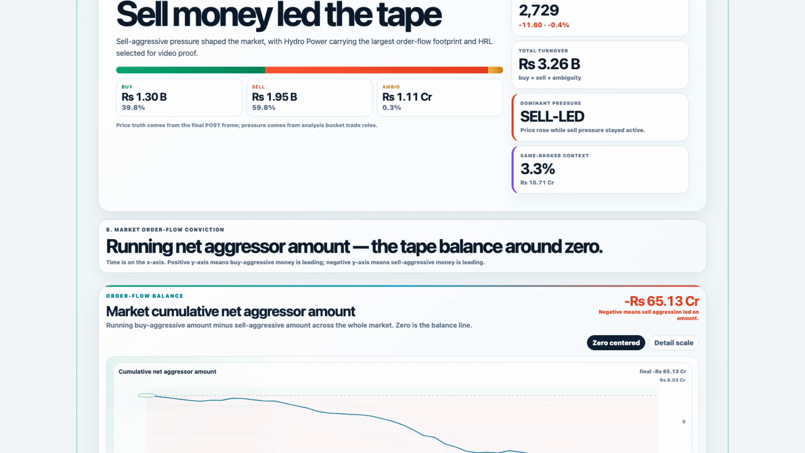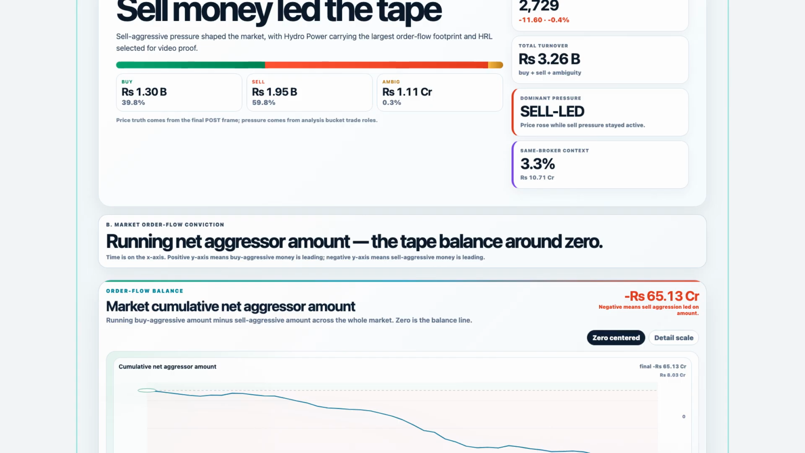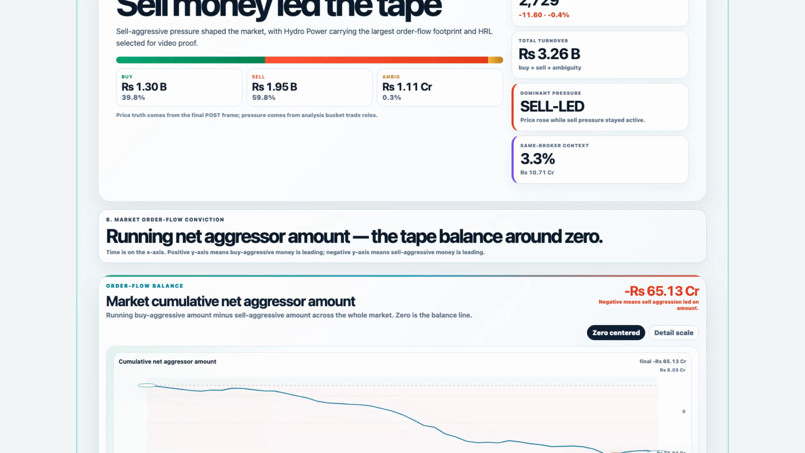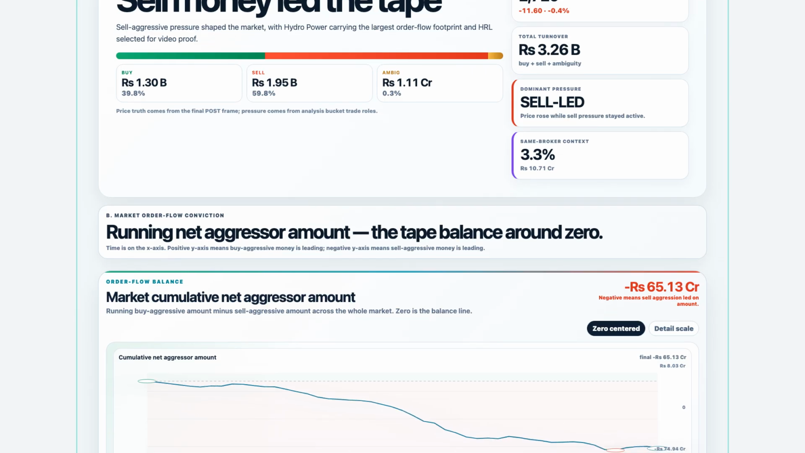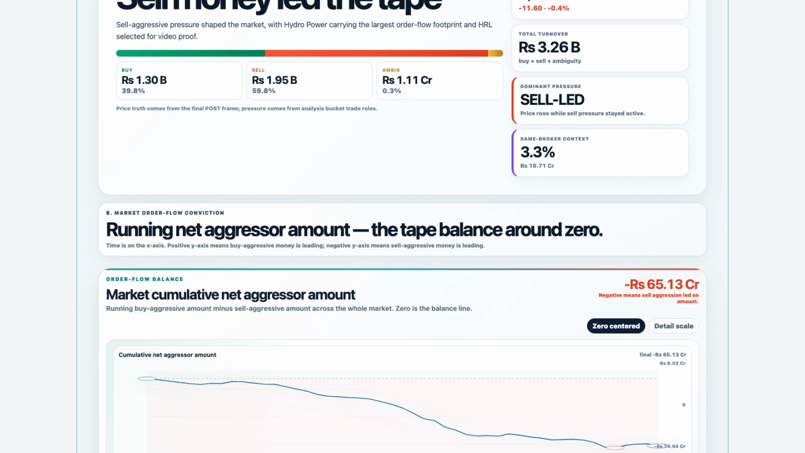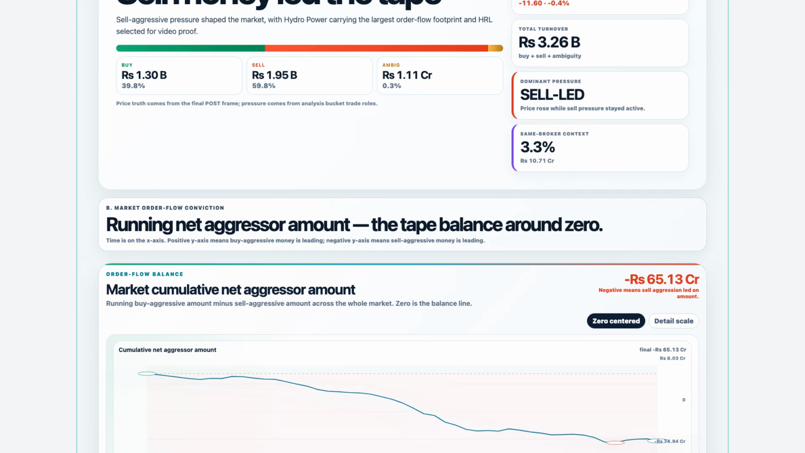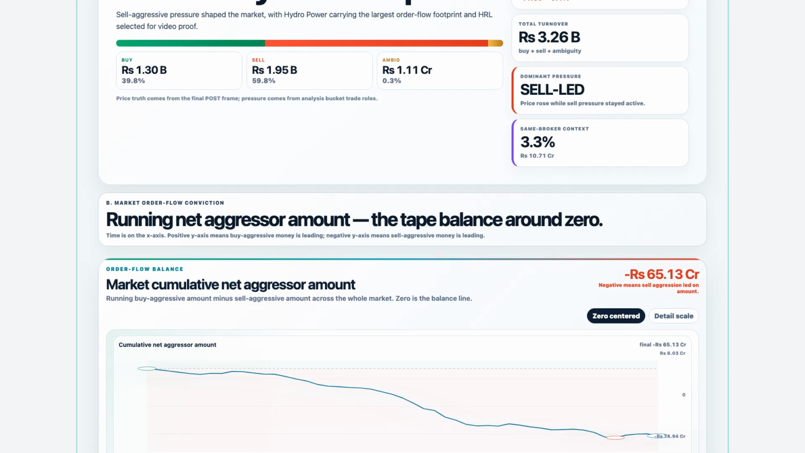But the important part is not only that the index was red. The important part is how that red day formed. The website starts with the thesis, then it moves into the order flow conviction, the index path, cumulative turnover, the market story, sector pressure, boards, stock proof, method notes, video proof, and export blocks. So as we scroll, watch the page like a structured newspaper for the market.